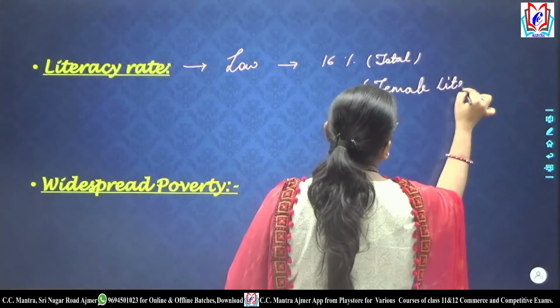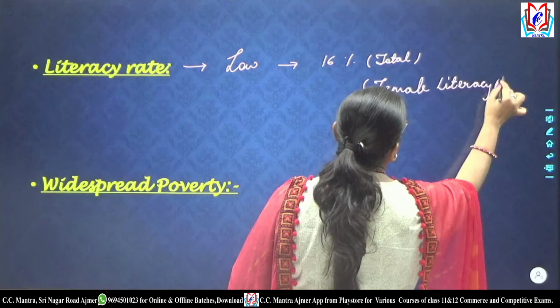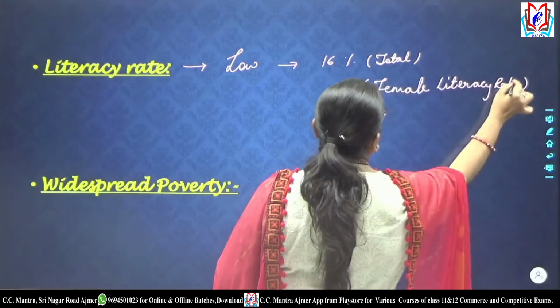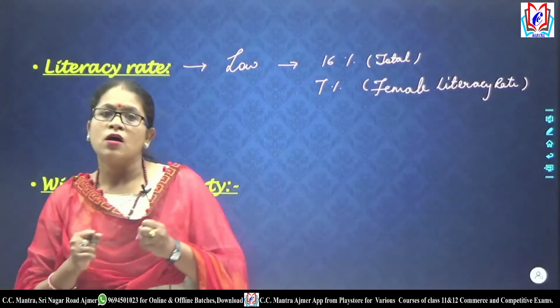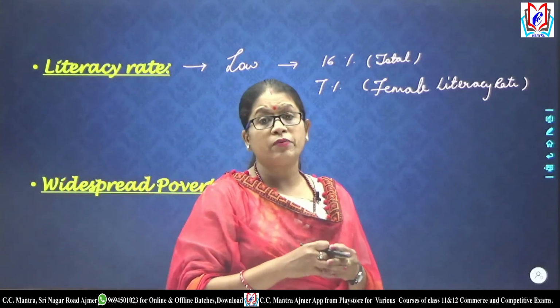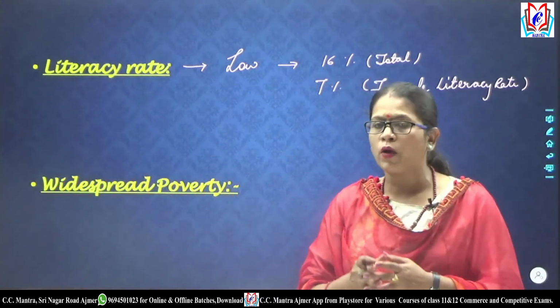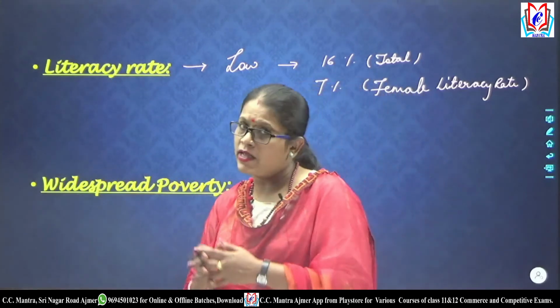it was again very low. That was hardly 7%. So this not only shows that the people in the country were illiterate, but it also shows the social backwardness of the country. There was a gender bias in the country.